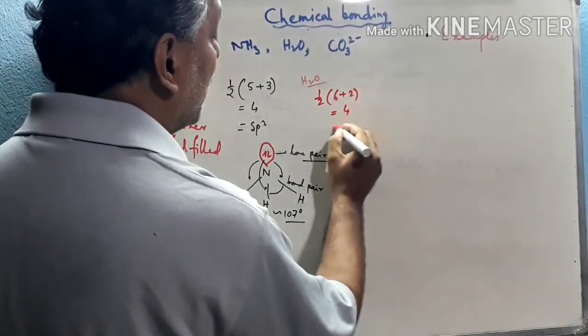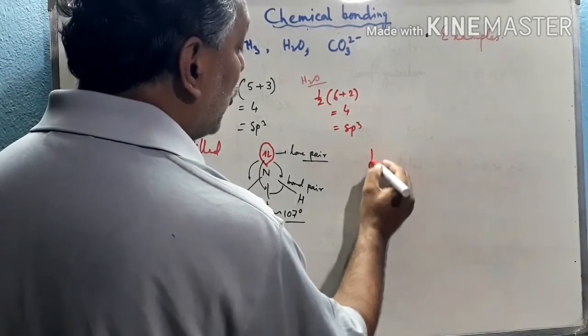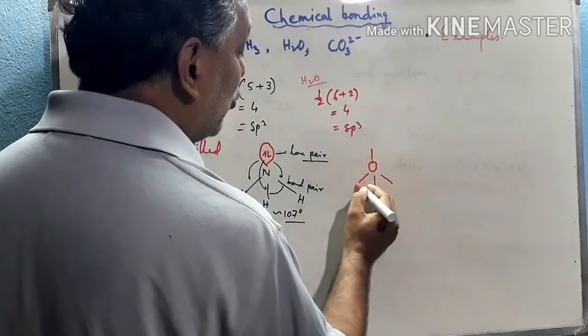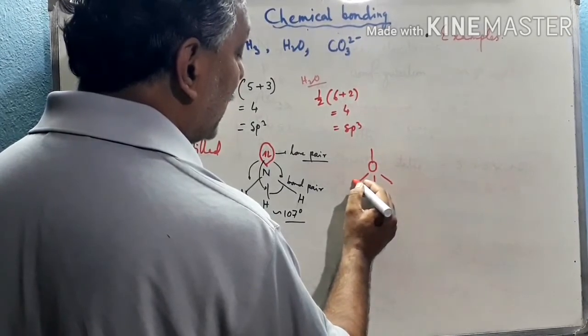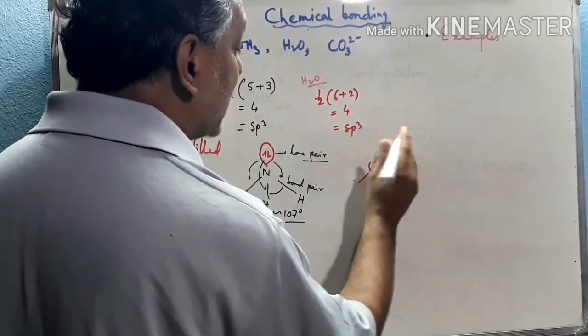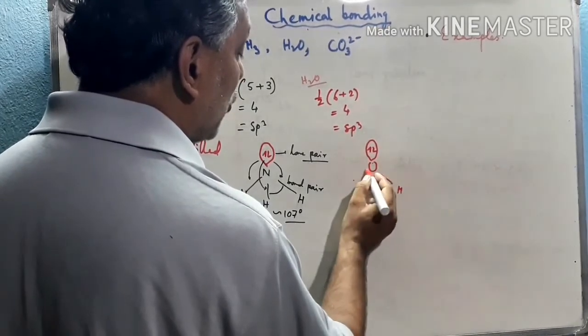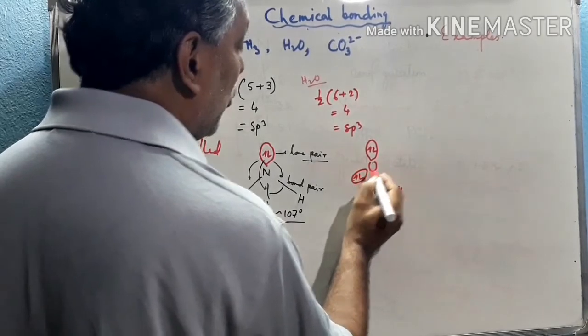So that is 4, also sp3. Oxygen is the central atom. 4 corners are there, but only 2 hydrogen atoms are there. So the remaining 2 corners are occupied by the lone pair. So there are 2 lone pairs over the oxygen atom in the water molecule.